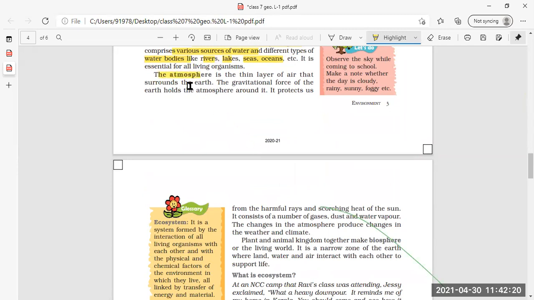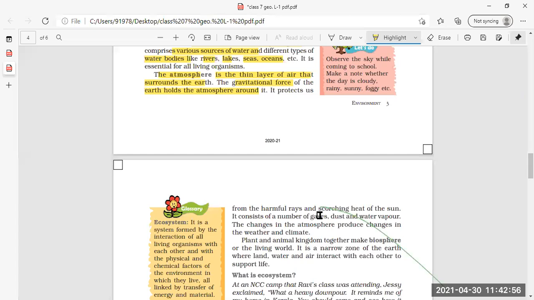The atmosphere, now this is the third domain. What is atmosphere? It is a thin layer of air that surrounds the earth. The gravitational force of the earth holds the atmosphere around it. What helps the earth to hold the atmosphere? The gravitational force, a kind of force that helps the earth to hold the atmosphere around it.